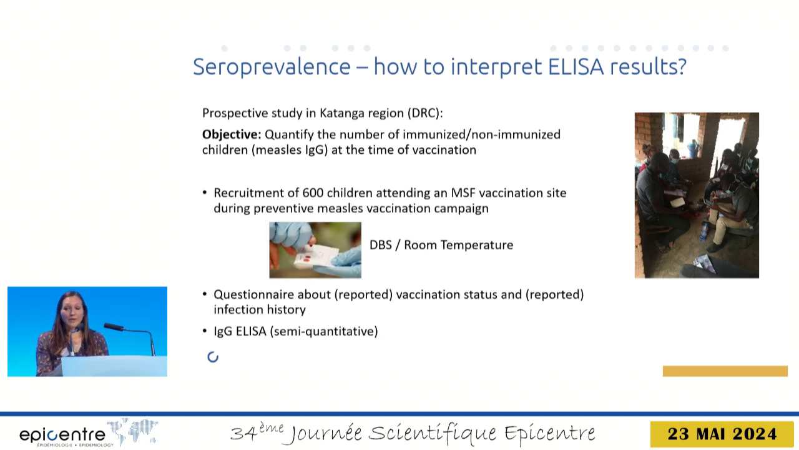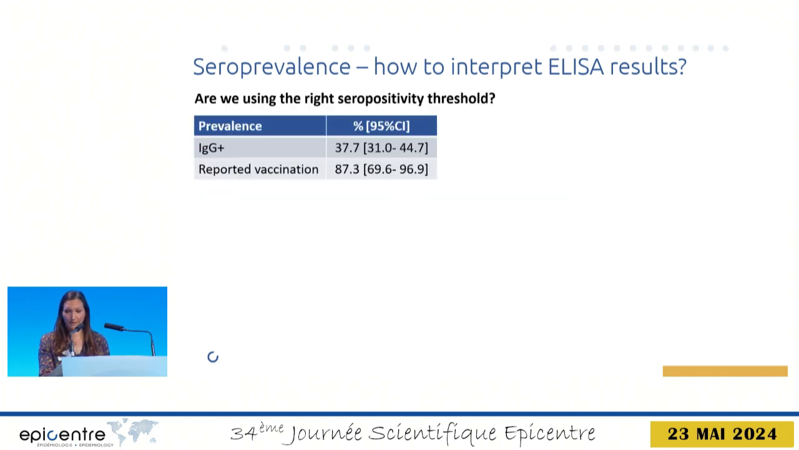Children were invited to provide a DBS sample and were also asked to answer a short questionnaire about vaccination history and history of previous measles infections. The samples were analyzed using a semi-quantitative IgG ELISA. Surprisingly, the seroprevalence was below 40% compared to reported vaccination of 87%, which may also be inaccurate.